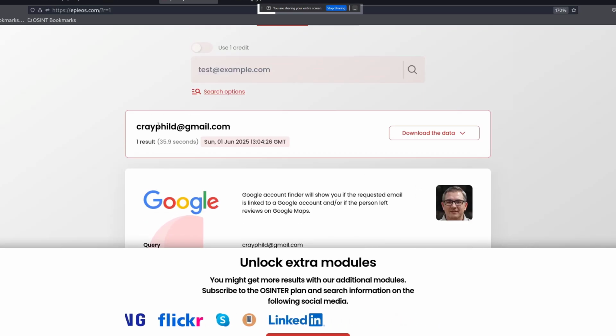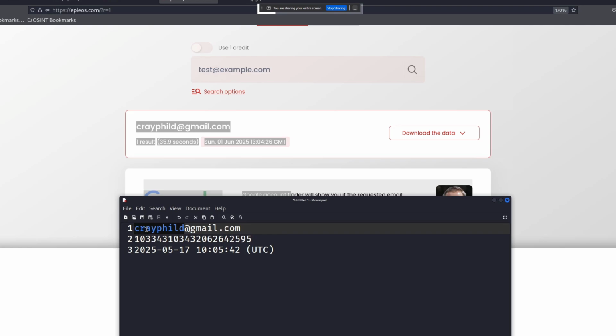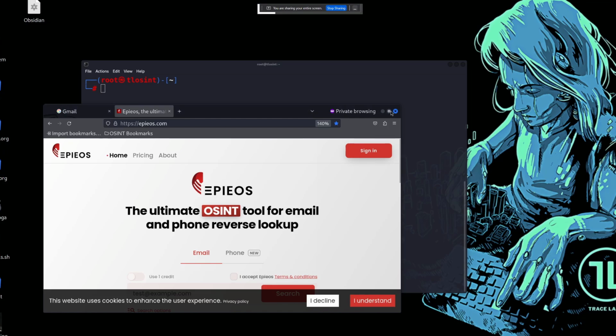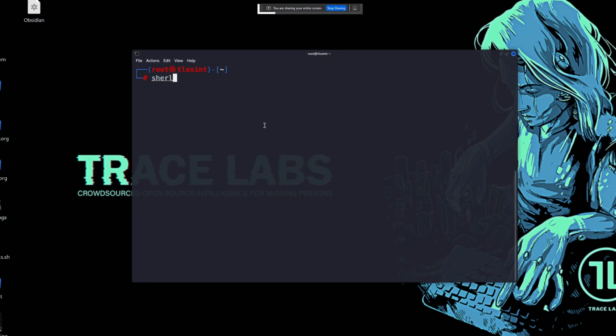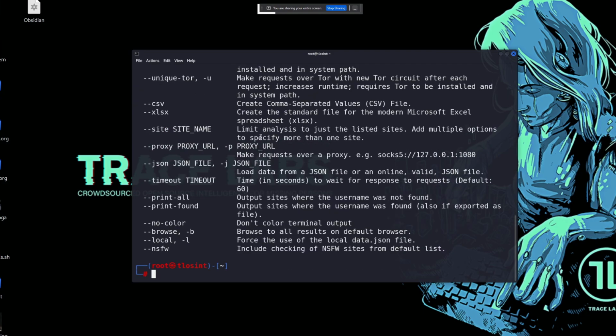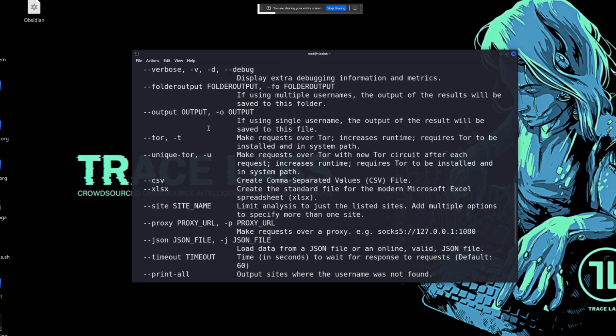So what we can also do is take the first part of the email address and use it as a username. You want to see where this username is being used. And to do this, we are going to use a tool called Sherlock. So I'm going to type Sherlock and then just add the username and then hit enter. And we can see that the command is incorrect. So let me see the help menu. Okay, now for some reason it doesn't work,